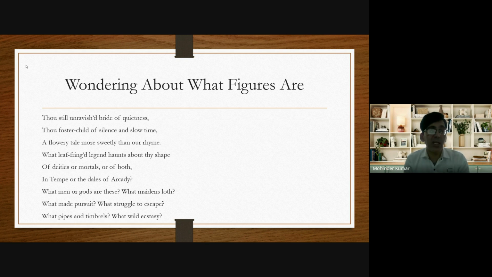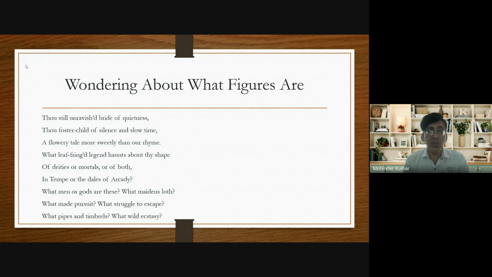What does he want to say? That the urn is beautiful and fresh. That still the urn is beautiful and fresh. And that's why he says, thou foster child of silence and slow time, meaning that the urn belongs to the past. That urn is old, more than many thousand years old, but still that urn is beautiful and fresh. And that's why he calls the urn unravished, meaning pure, fresh, beautiful.